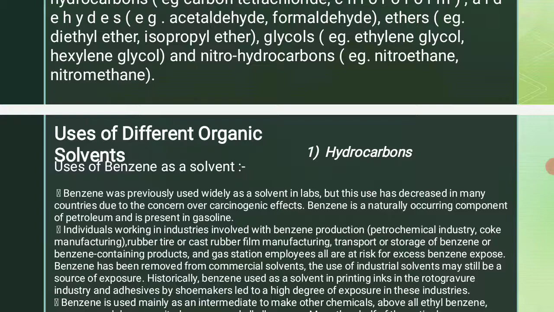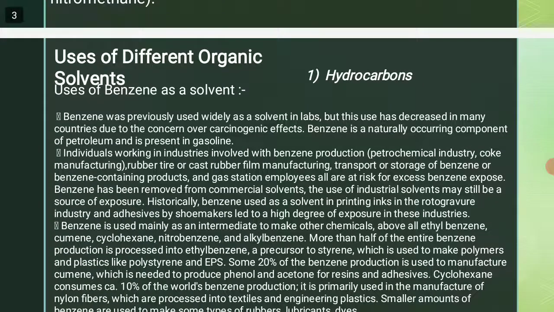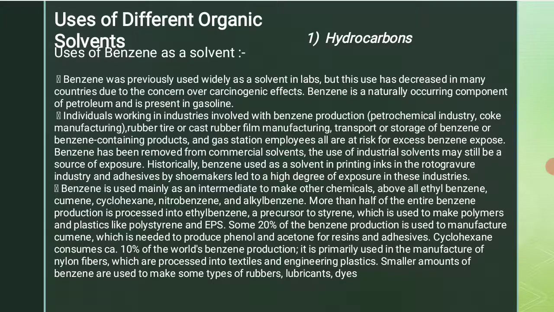Benzene was previously used widely as a solvent in labs, but this use has decreased in many countries due to the concern over carcinogenic effects. Benzene is a naturally occurring component of petroleum and is present in gasoline. Benzene is used mainly as an intermediate to make other chemicals, above all ethyl benzene, cumene, cyclohexene, nitrobenzene, and alkyl benzene. More than half of the entire benzene production is processed into ethyl benzene.